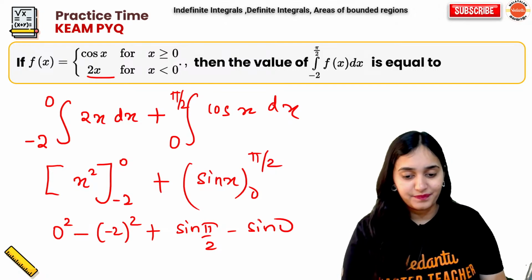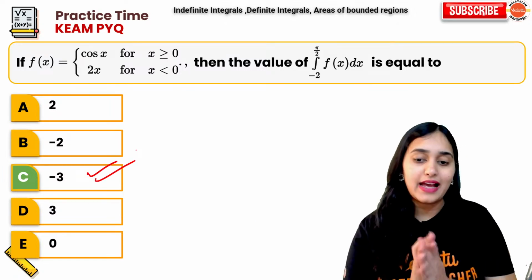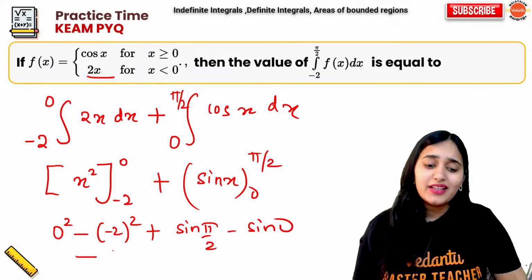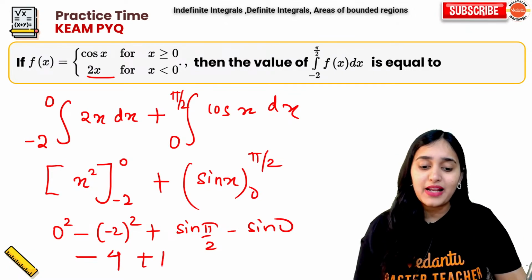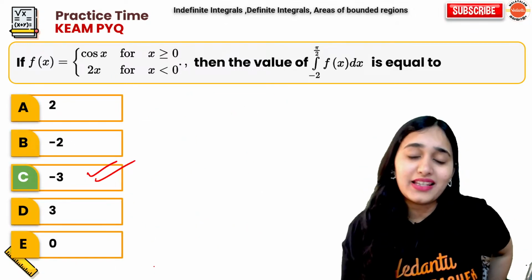Yes, Albin. Thank you. So your answer is minus 3. Very good, Albin. Very good, because it is so simple. This is minus 4. This is plus 1. Minus 4 plus 1, minus 3. There was nothing to solve.